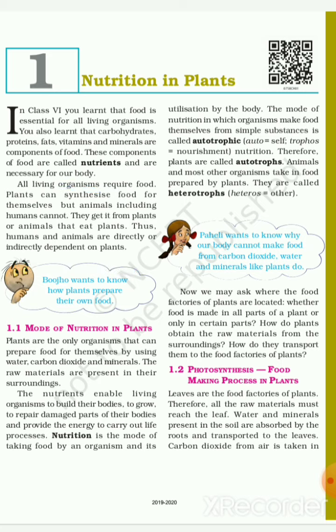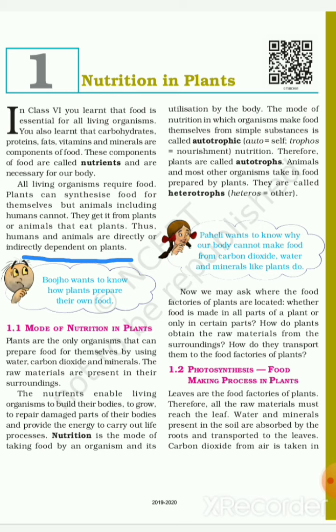All living organisms require food. Plants can synthesize food for themselves, but animals, including we human beings, cannot. They get it from plants or animals that eat plants. Thus, humans and animals are directly or indirectly dependent on plants.